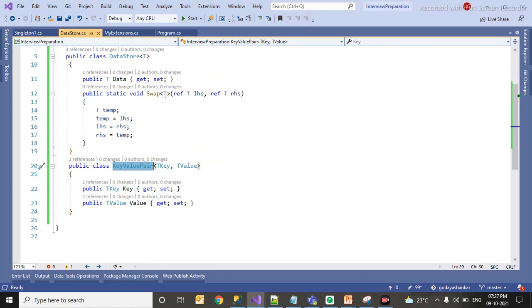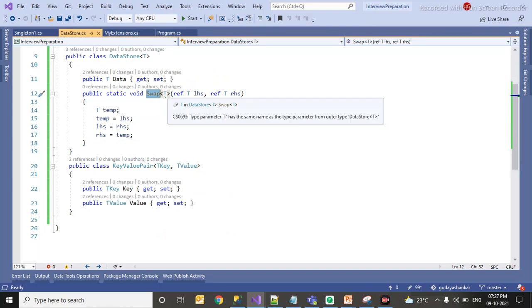So what I have done, I have created a method swap. Whenever you want to create a generic method, it has to be something like this. This name can be anything. So static void, you can return whatever you want. Here I'm just using reference just to make sure that this value gets updated without returning.